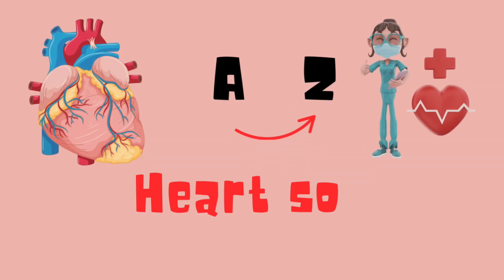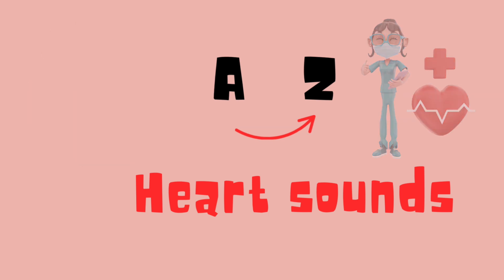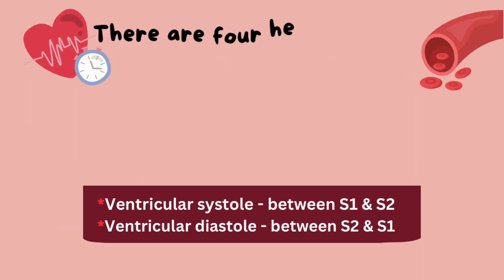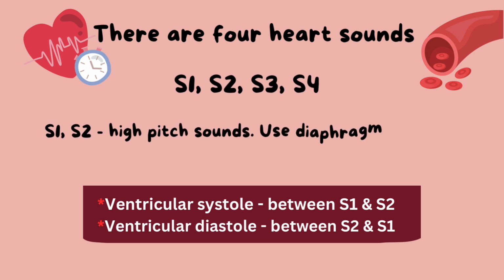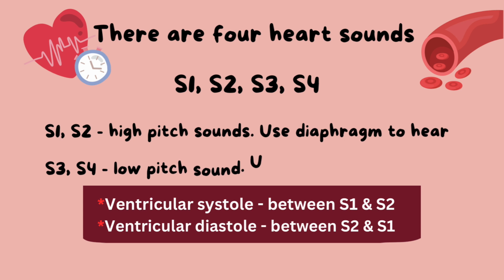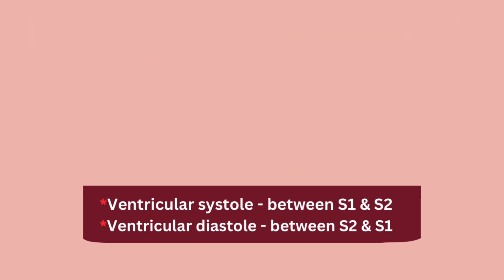Today we are going to discuss everything you want to know about heart sounds. First we can talk about some basics. Our heart has 4 sounds, they are S1, S2, S3, and S4. S1 and S2 are high-pitched sounds, so we need the diaphragm of the stethoscope to listen to them. S3 and S4 are low-pitched sounds, so we use the bell to hear the sound. Also remember, ventricular systole occurs between S1 and S2, whereas ventricular diastole occurs between S2 and S1.